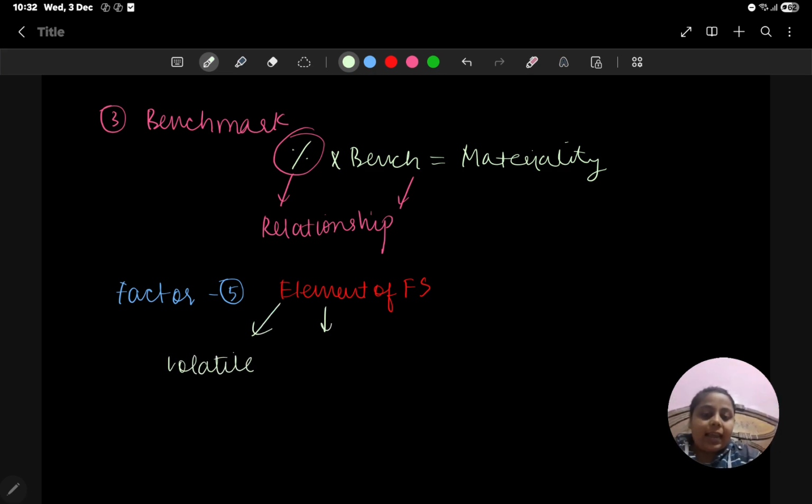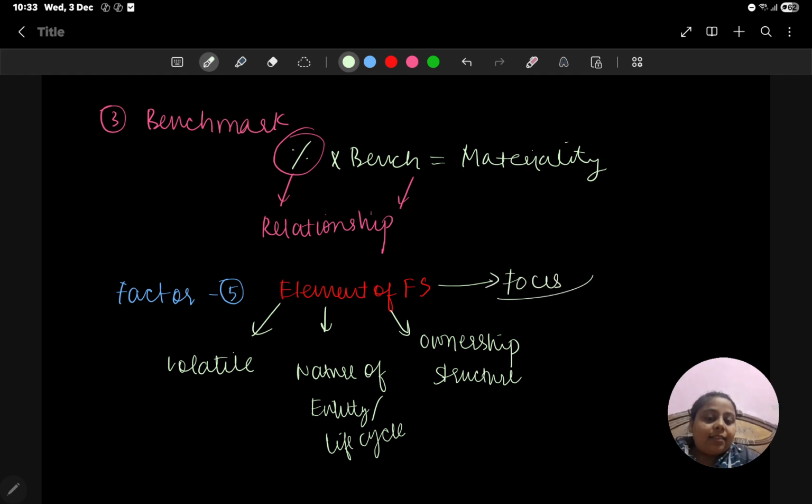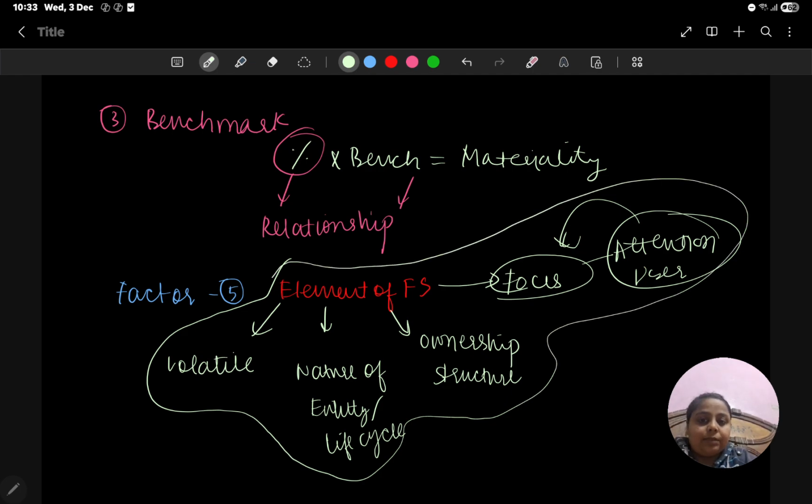Second, an element will tell us about the nature of the entity, the life cycle of the entity, and the ownership structure. And there must be an element which requires the focus and attention of users. Users' attention and focus will be on a particular element. Out of these, the element is chosen as the benchmark. If these conditions are fulfilled, we can choose it as a benchmark.